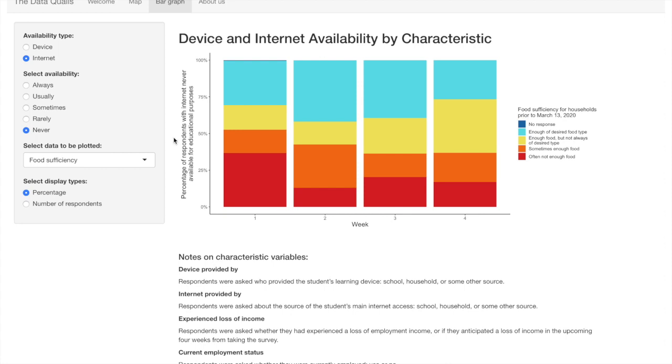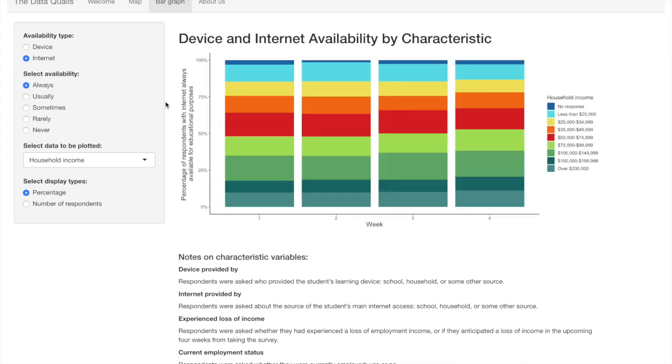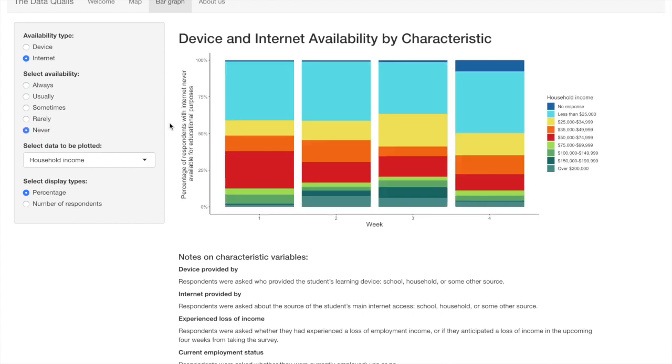As you can see, household income produces similar results. This suggests that households who struggle to provide necessities such as food are more likely to struggle with providing their children with the necessary resources to accommodate for the changes in education style, further disadvantaging these groups. There are numerous other trends you can find by exploring further.